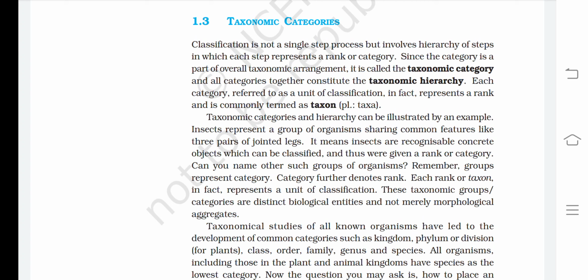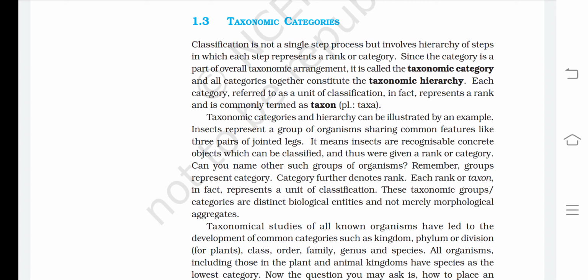Classification is not a single step process but involves hierarchy of steps in which each step represents a rank or category. Since the category is a part of overall taxonomic arrangement, it is called the taxonomic category, and all categories together constitute the taxonomic hierarchy. Each category, referred to as a unit of classification, in fact represents a rank and is commonly termed as taxon.